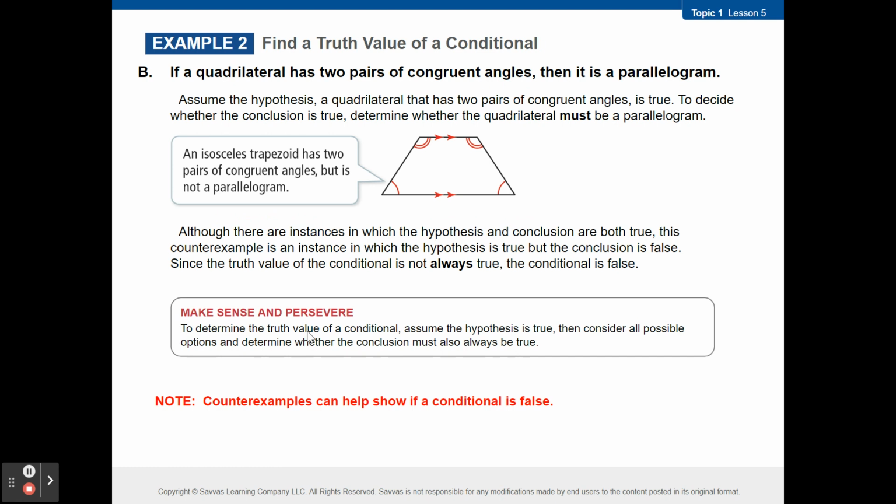To determine the truth value of a conditional, assume the hypothesis is true. This helps you a lot to determine if it's false or not by just saying, okay, if this part's true, does this work with this part? Then consider all possible options to determine whether the conclusion must also be true. So in this case, what I'm saying is a quadrilateral has 2 pairs of congruent angles. That is true without a doubt. And then it is a parallelogram? Well, no, we can provide that counterexample. Okay. Does that make sense?